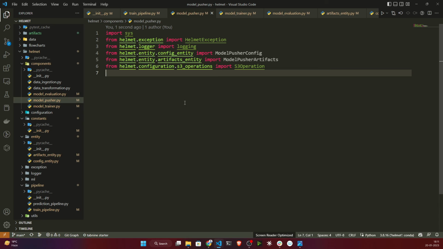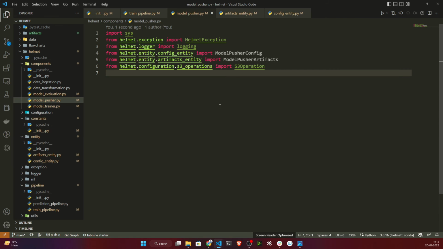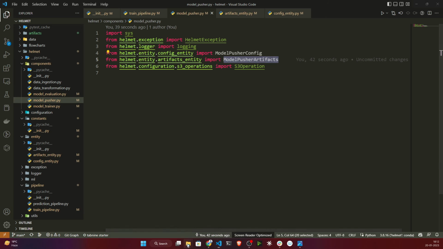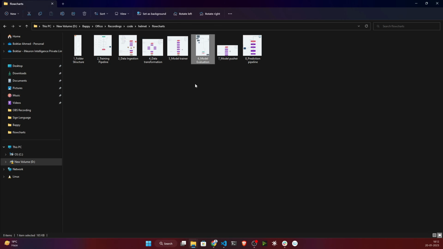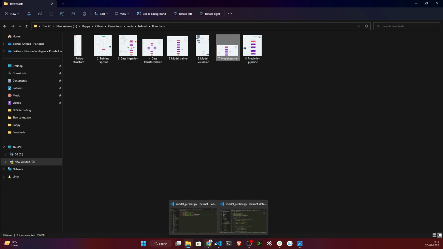This code is more organized, so you don't have to change anything inside your main code. You just open your constant and change it there, and it will reflect inside your whole code. That's why it's very important to keep your code organized. So now let's create the model pusher configuration and model pusher artifacts. If I show you the flowchart again, the model pusher takes these components as configuration and returns these artifacts. So let's do it.